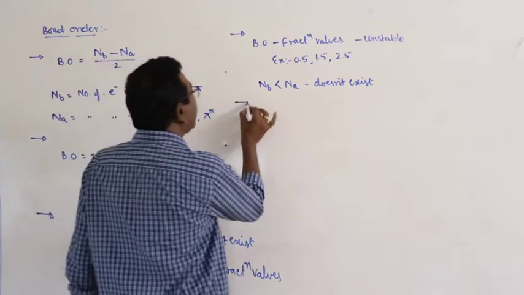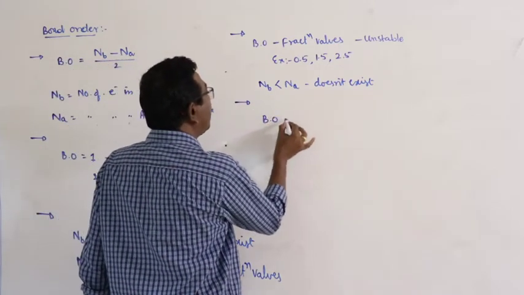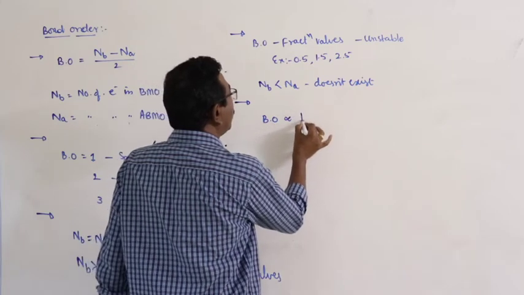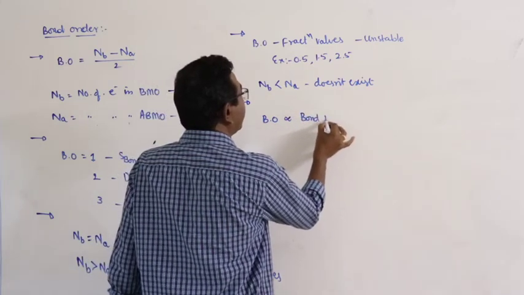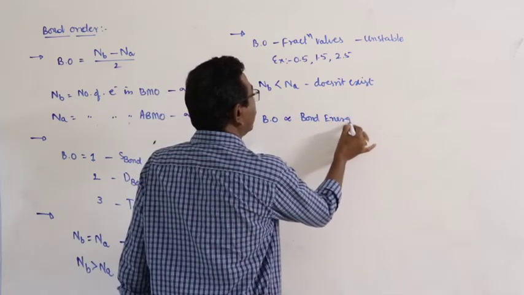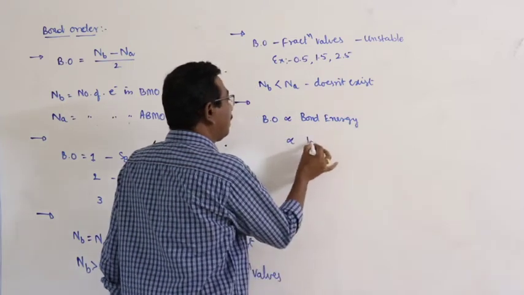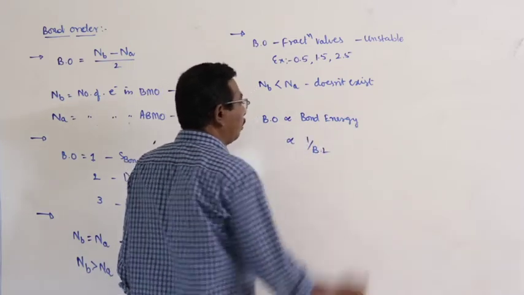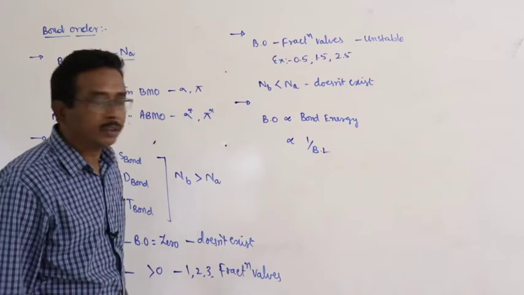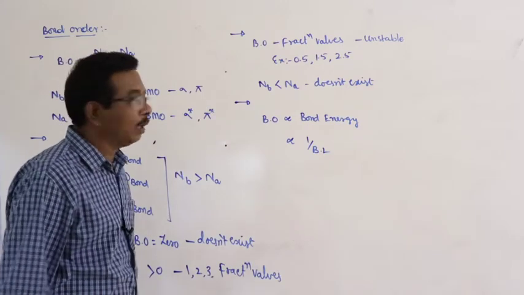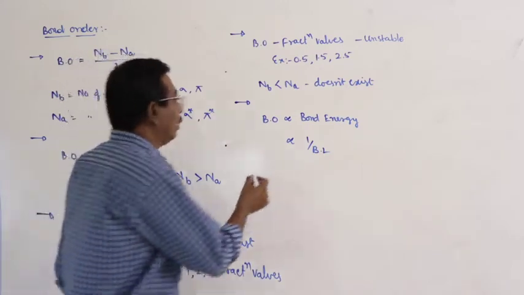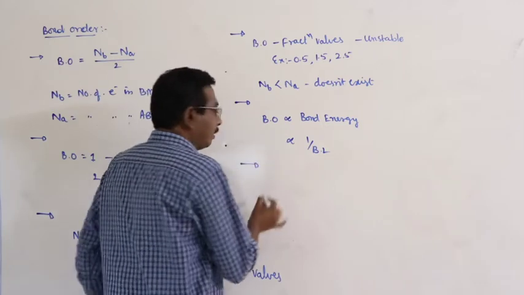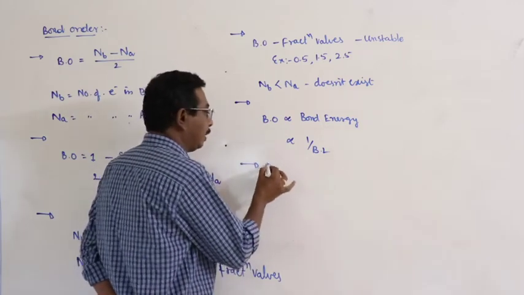What about the other relations? Bond order is proportional to bond energy and inversely proportional to bond length. Next, look at the statements.